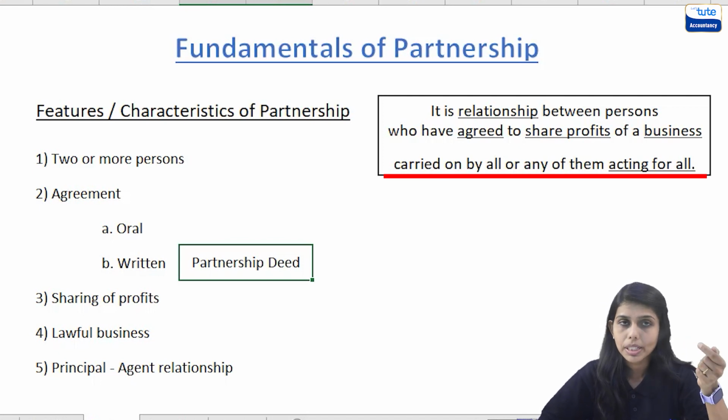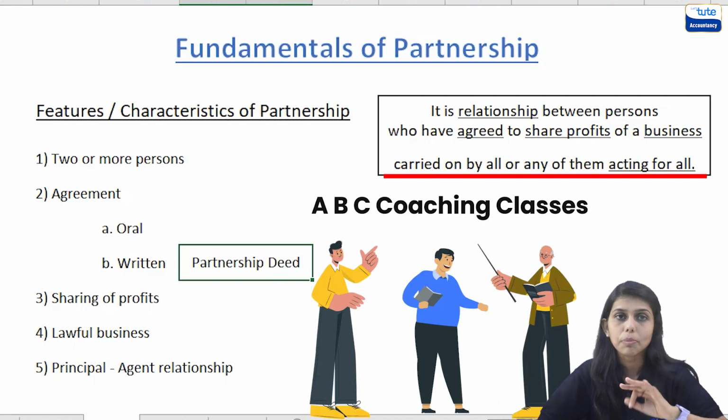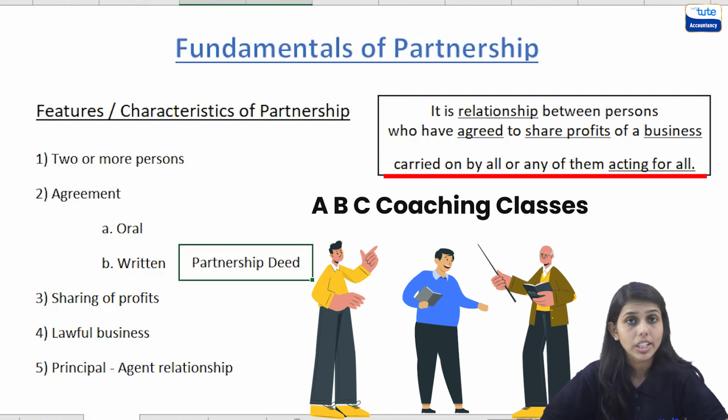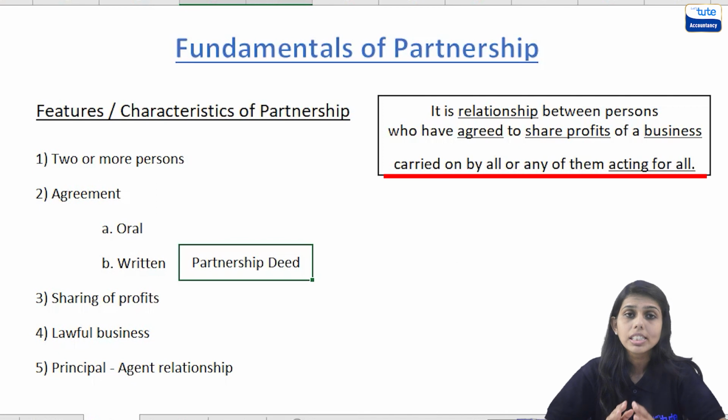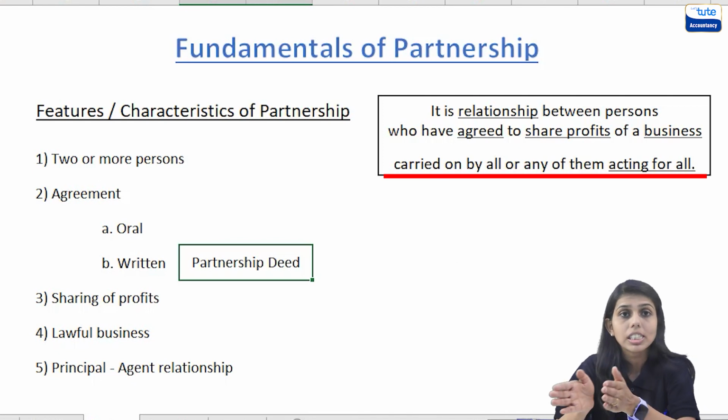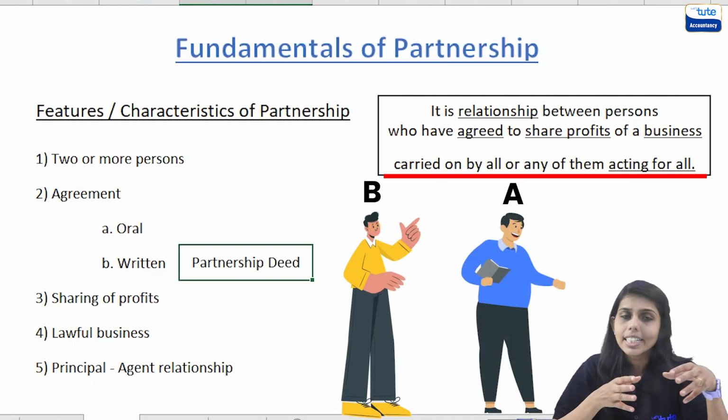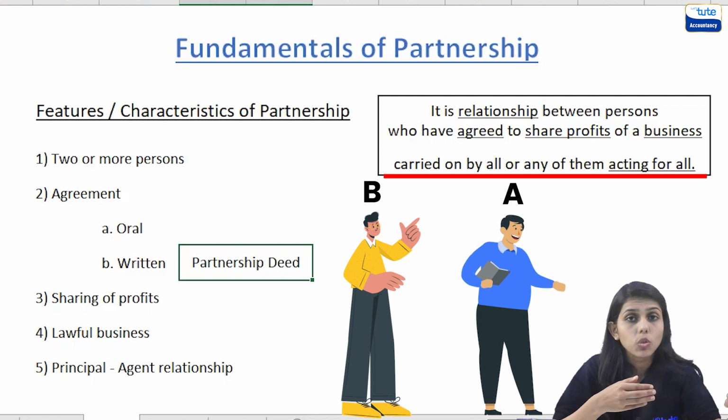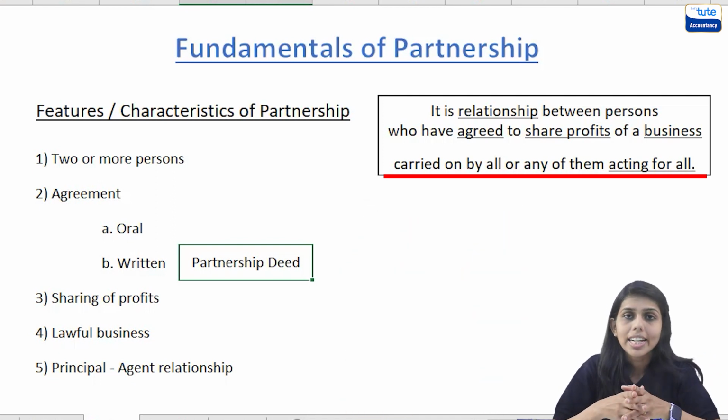Again we will take the same example of ABC coaching class and 3 partners. These 3 partners together started the business, all of them professors and they all are teaching in the classes as well. But suppose the business is majorly managed by partners A and B. Mr. C is teaching there, but he is not actively involved in day-to-day business operation. That is, he is not actively engaged in routine business management.